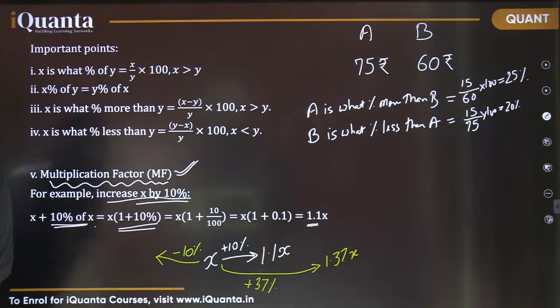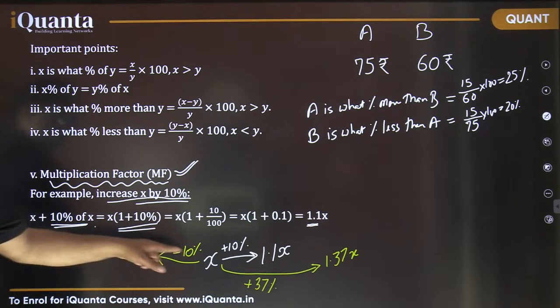Excellent, Abhinav, Gaurav. Yes, good. So it is the same process as we did earlier.